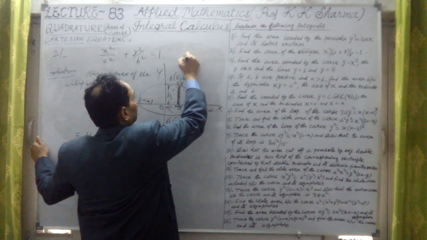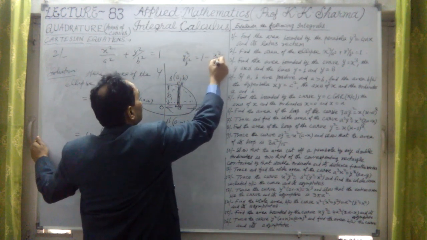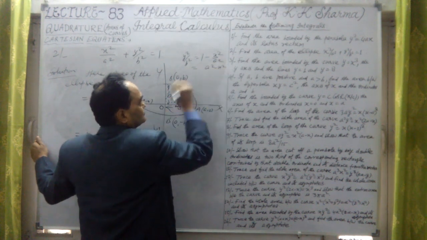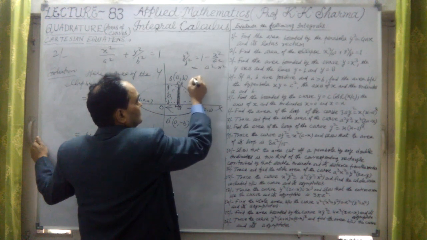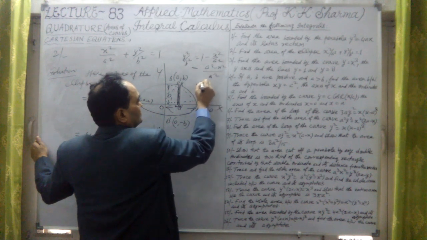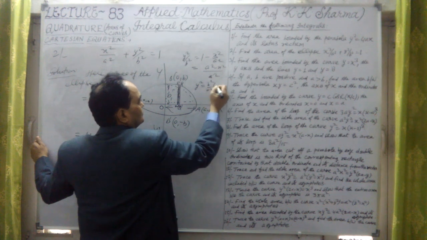So y square upon b square is equal to 1 minus x square upon a square, or a square minus x square over a square. Then y square is equal to b square upon a square into a square minus x square.